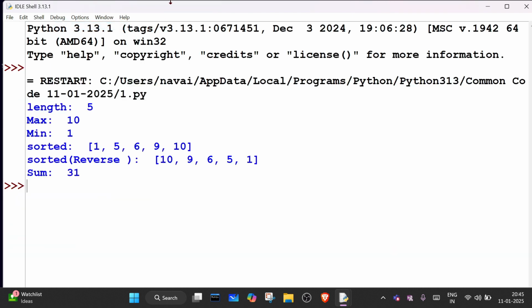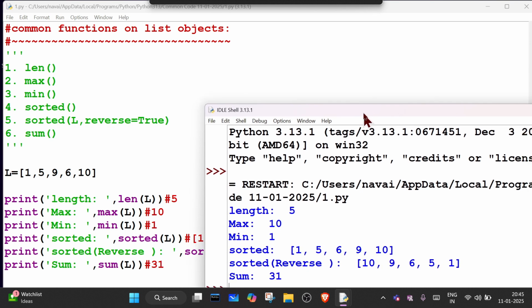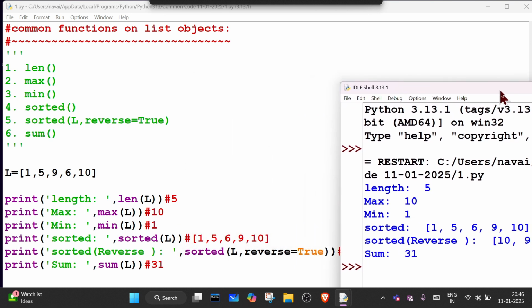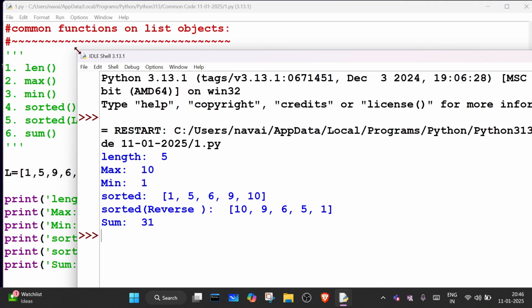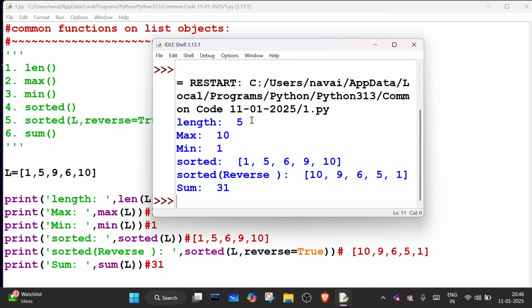Let's cross check whether we are getting the correct output or not. Let me open it. So what is our output? First, the length is 5, max is 10, minimum is 1, and sorted is the same. Is the reverse also the same? Let's check it. Okay, the reverse is also the same, and the sum is also the same.